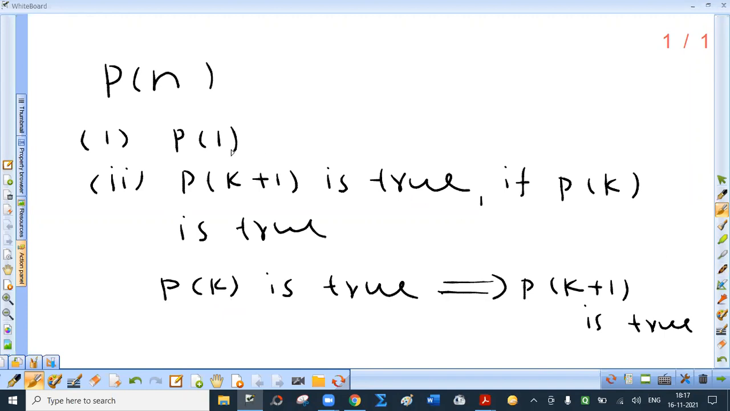But in the first step only, we have verified that P of 1 is true. So P of 2 becomes true. Put k equal to 2. If P of 2 is true, P of 3 is definitely true. Now P of 2 is true. We have proved that. So P of 3 becomes true. Then P of 4 becomes true, and so on. So this is called the method of induction. So we say that by the principle of mathematical induction, the result is true for all small n belonging to capital N.